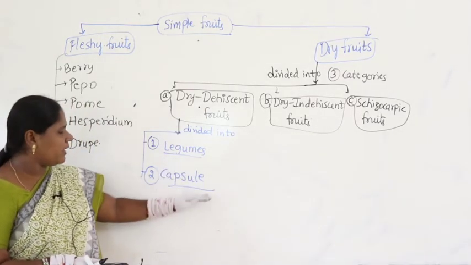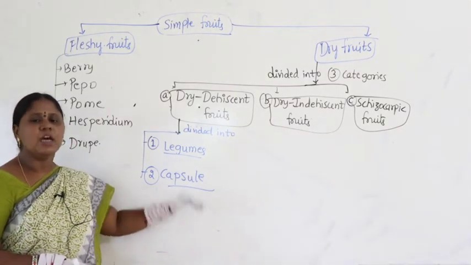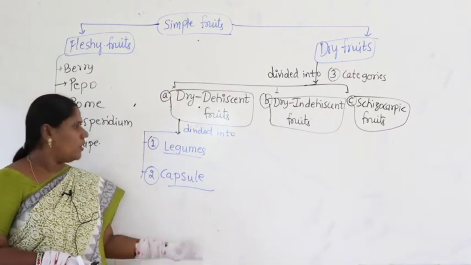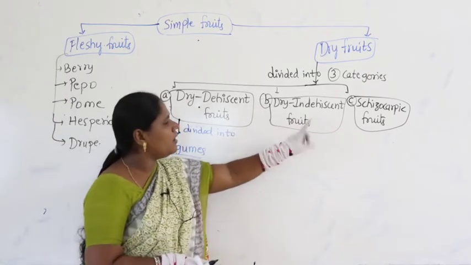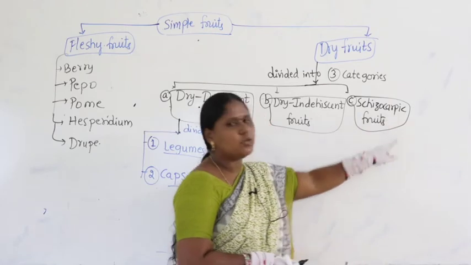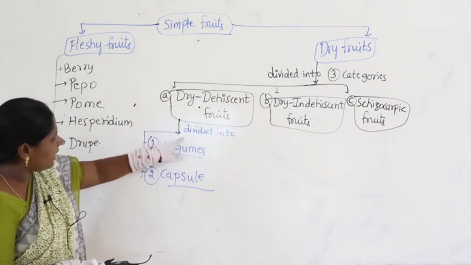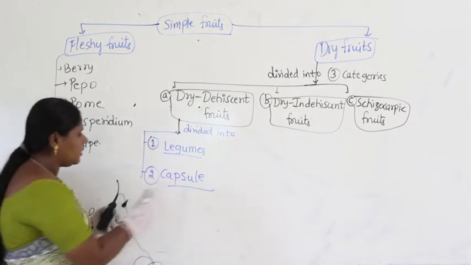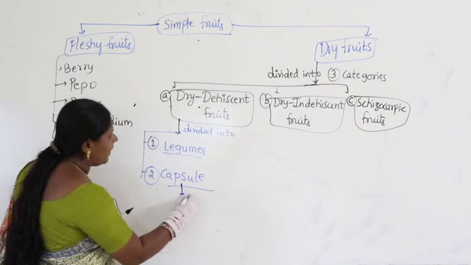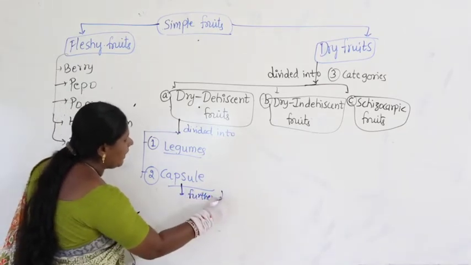If I give you the complete block diagram, you will come to know which categories fall under what type. So here: dry dehiscent, dry indehiscent, and the third category is schizocarpic fruits. When we take dry dehiscent fruits, they divide into legumes and capsule. Capsule is further divided into many types.